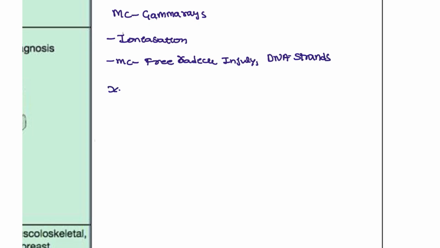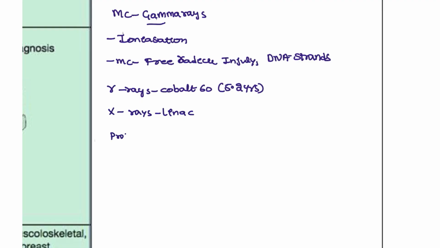And for the different types, we use cobalt 60, which has a half-life of around 5.3 years. Sorry, these are the gamma rays. And for X-rays, we have the LINAC X-rays which will be used. Gamma rays are very costly, but in government settings or any other setting, we use X-rays. X-rays are easier and less costly for the patients.